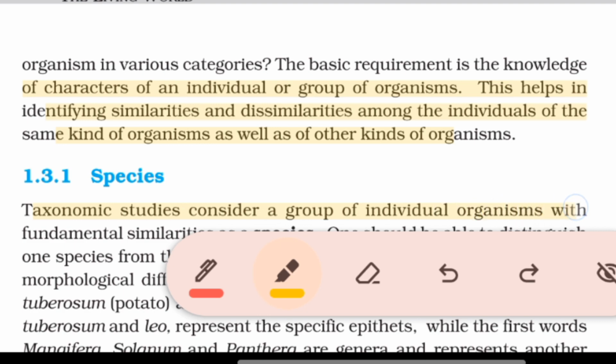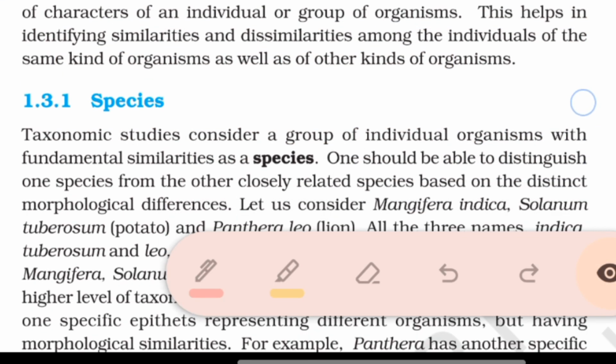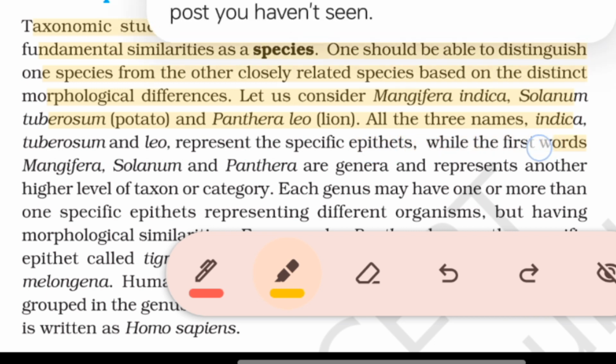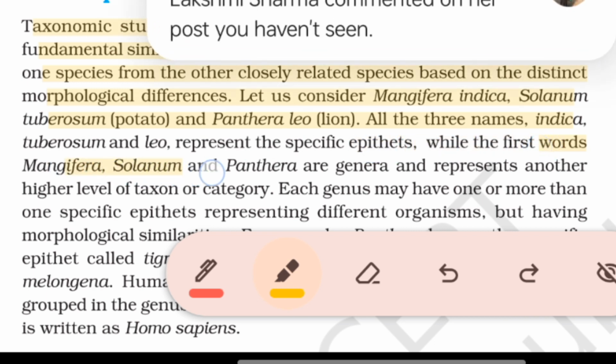Species. Taxonomic studies consider a group of individual organisms with fundamental similarities as a species. One should be able to distinguish one species from the other closely related species based on the distinct morphological differences. Let us consider Mangifera indica, Solanum tuberosum (potato), and Panthera leo (lion). All the three names indica, tuberosum, and leo represent the specific epithets, while the first words Mangifera, Solanum, and Panthera are generic and represent another higher level of taxon or category.